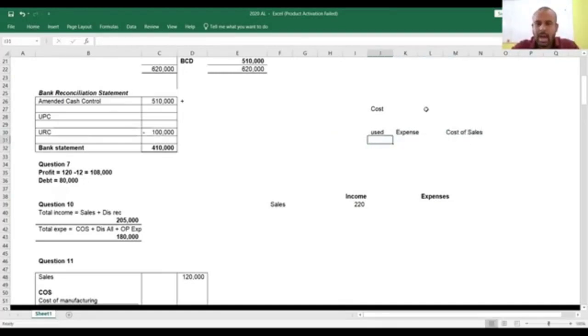The balance, unused amount, you recognize as an asset. Out of the purchases you made, the amount you sold, which is called cost of sales, is an expenditure. The unsold amount, which is closing stock, is an asset. Got it? Right. Matching concepts.